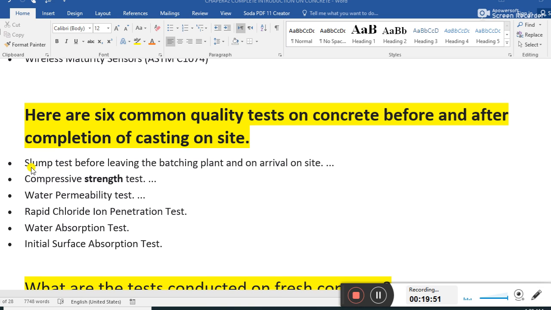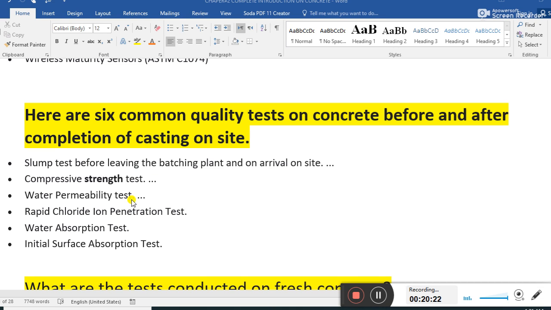What are those 6 tests? Slump test, before leaving the batching plant and on arrival on site. We should take a slump test on each batch of concrete, from the start, the end, and the middle. We take the slump and check the slump value. Compressive strength test, water permeability test, we perform on the concrete.